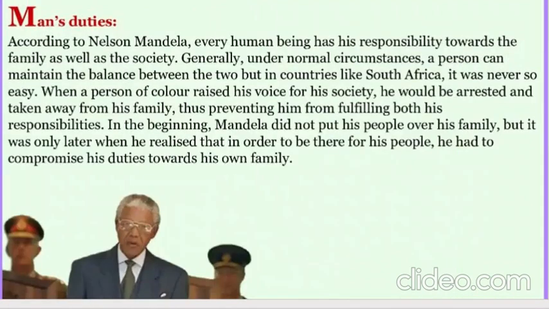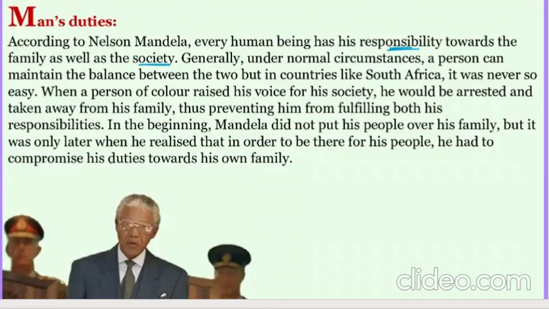Now, what are our general citizens' duties as per Mandela? According to Nelson Mandela, every human being has a responsibility towards the family as well as the society. Whenever we do things which are appropriate to our family and society, we know that we have to look around our society because we do not want to get exiled and alienated. We want all of us to be mended together. So that is why Nelson Mandela said that each and every one of us has a responsibility, a proper citizenship. We should do proper social work for our family as well as the society.